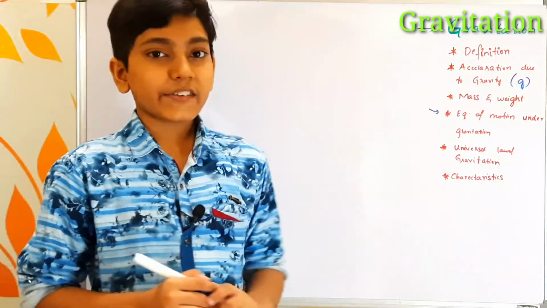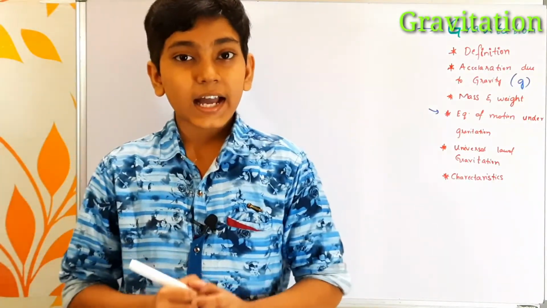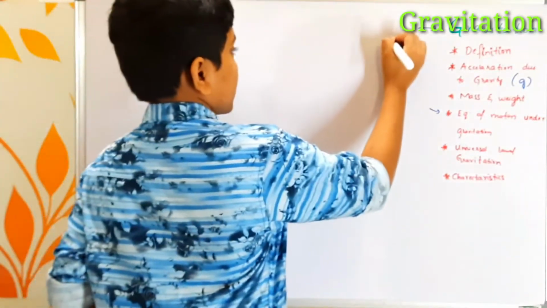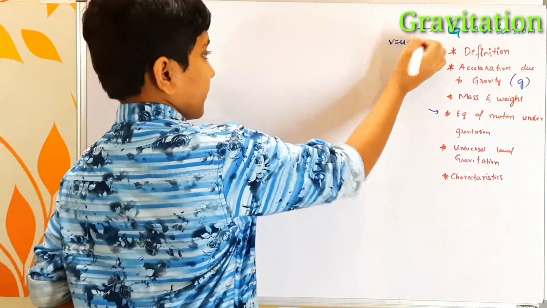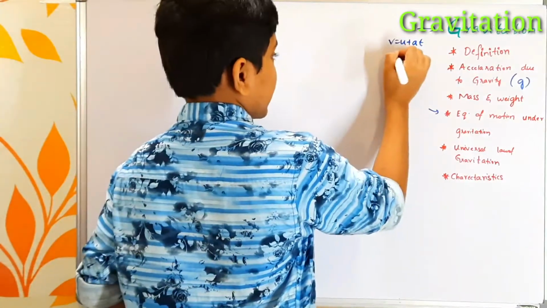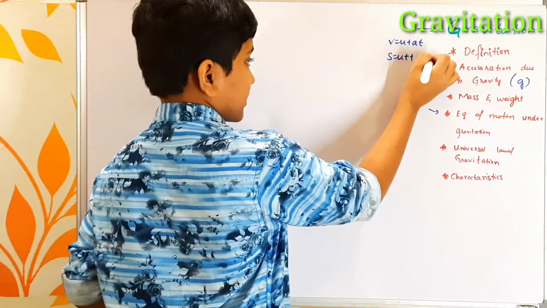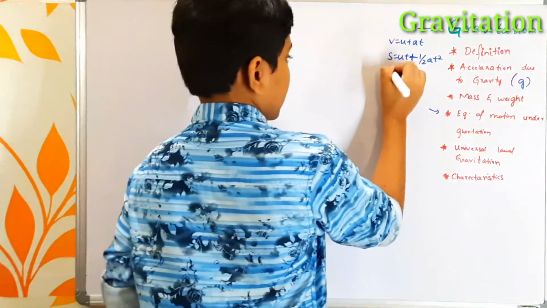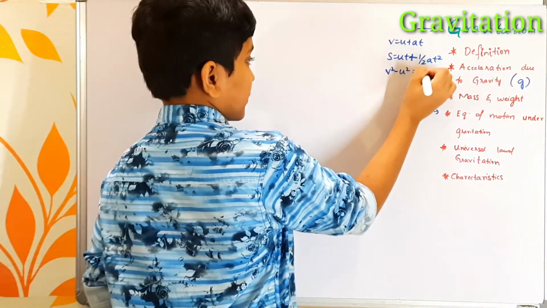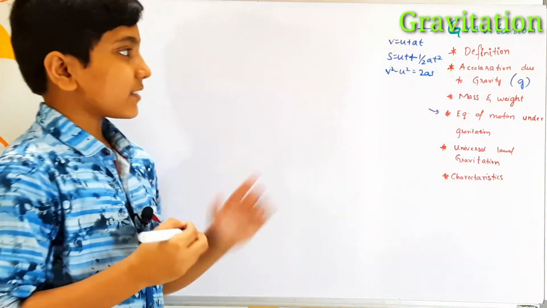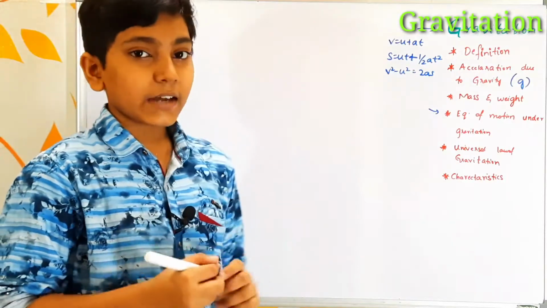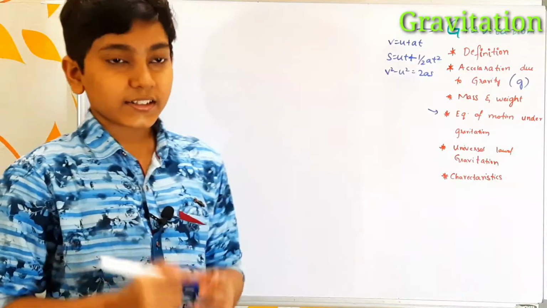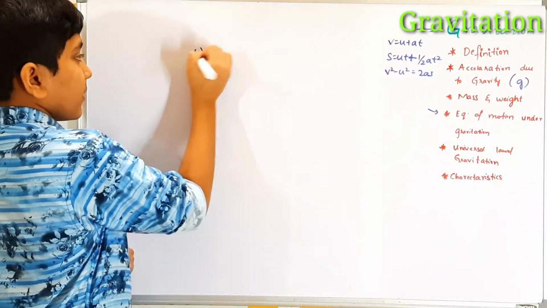Now let us look at the equations of motion under gravitation. As we have seen earlier, there are mainly three equations of motion. One is v = u + at. Another is s = ut + half at square, and the third one is v square minus u square = 2as. By using these three kinematic equations, we can derive the equations of motion for gravitation. Under gravitation, we have three case studies. One is for free fall.